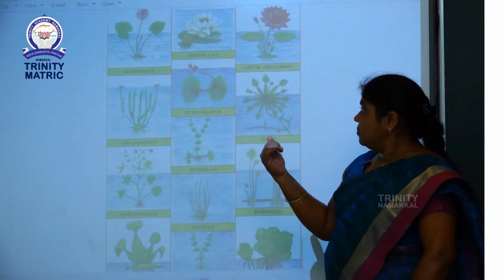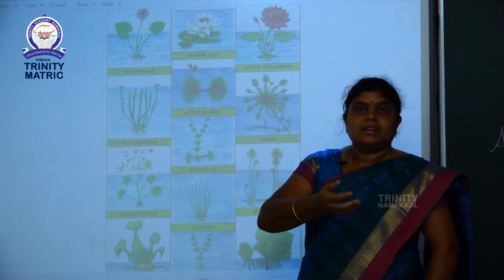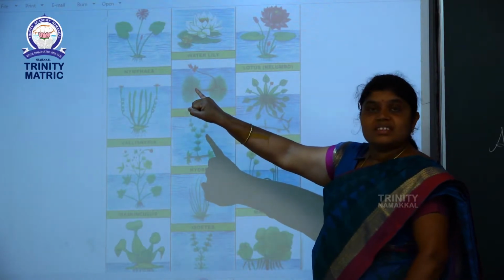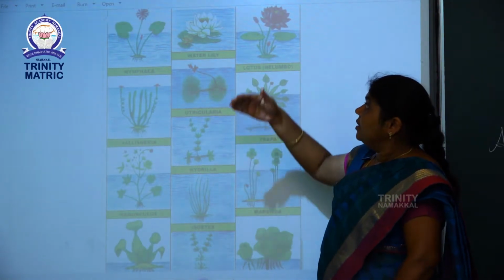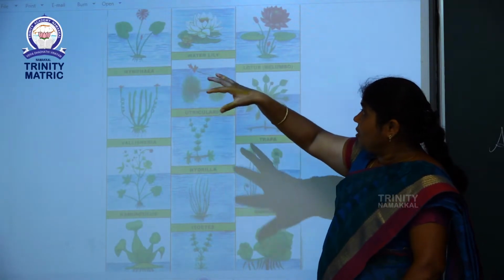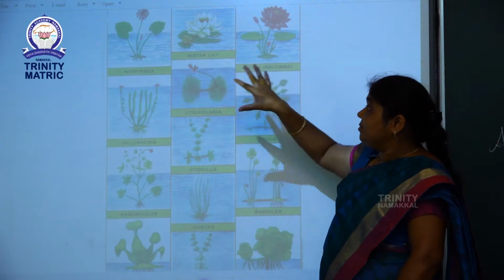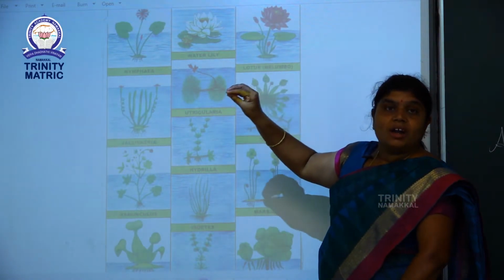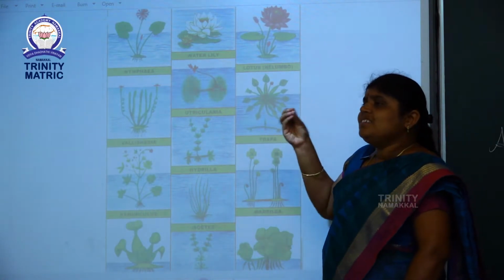See the picture. I already told you about floating plants. Their roots are not developed, so the plants float in the water. And third, these plants are very small and lightweight.